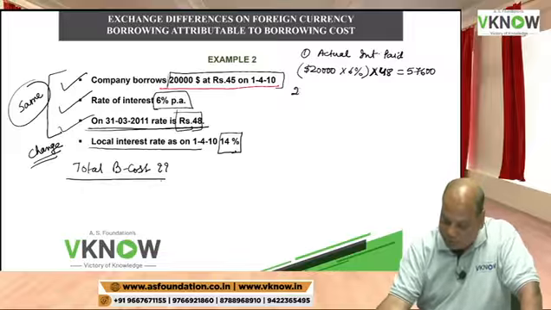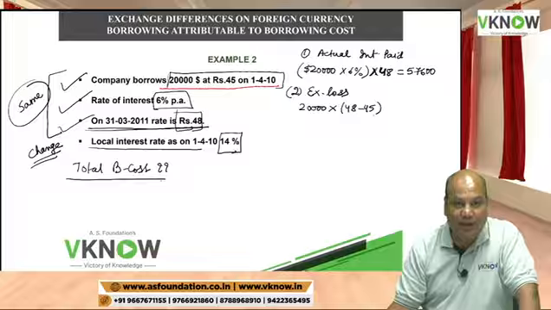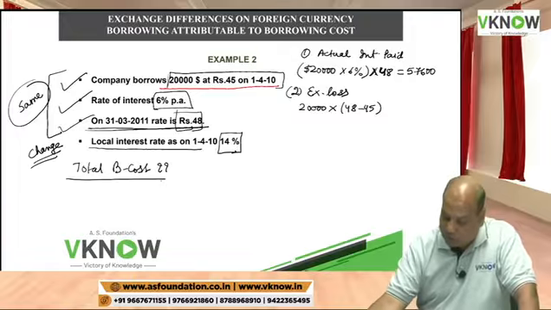Second thing, I will calculate exchange loss. When I borrowed $20,000, the rate was 45. At the end of the year, the rate is 48. 3 rupees exchange loss per dollar into 20,000. So I have an exchange loss of 60,000 rupees. Up to this, the answer is same.